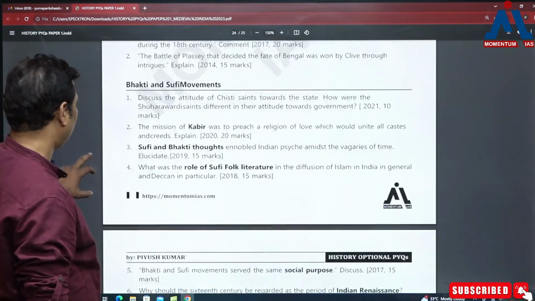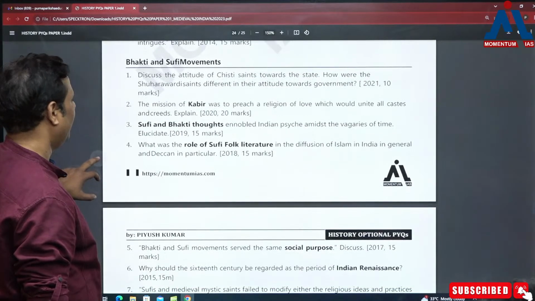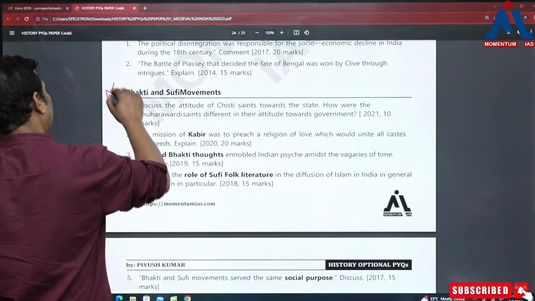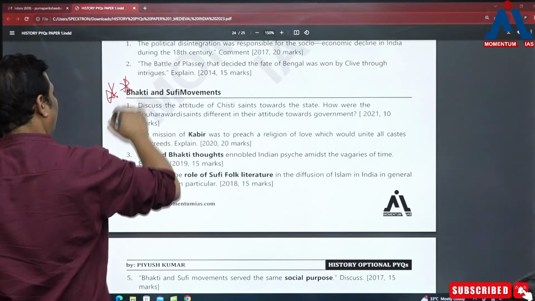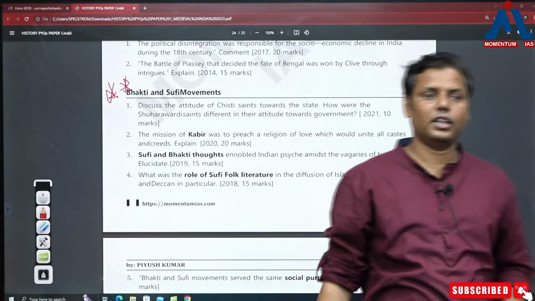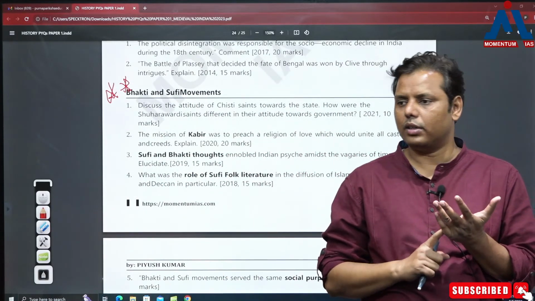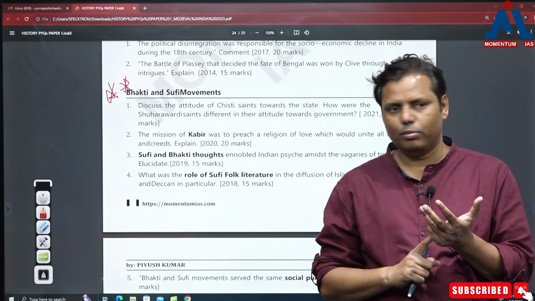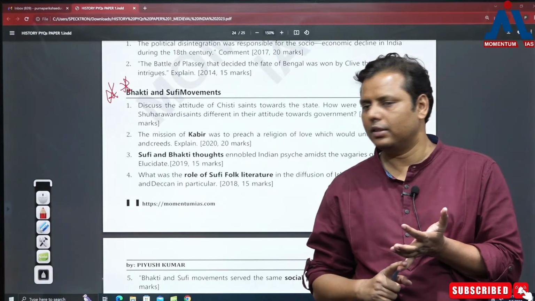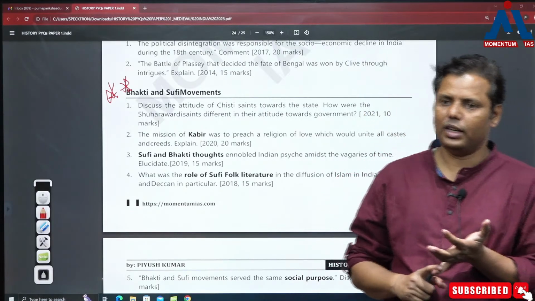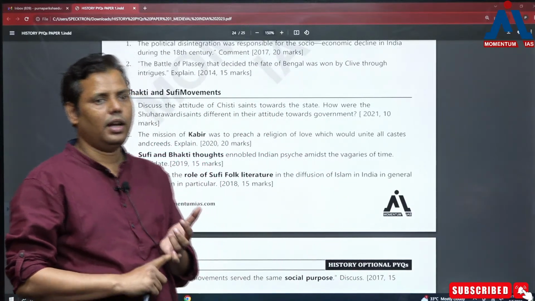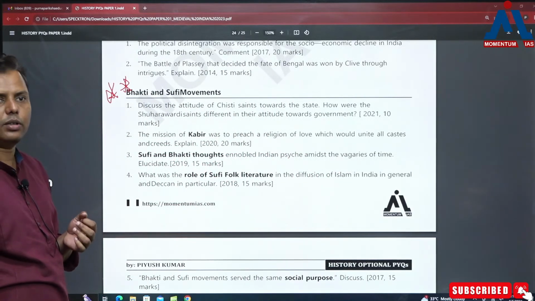Okay, then at the end it comes to the Bhakti and Sufi movement, right? Yes, this is again, I must say, a very important topic, and again I'll say don't prepare the Bhakti and Sufi movement with respect to the causes responsible for the rise of Bhakti movement and Sufi movement, the nature of Bhakti movement and Sufi movement, and the disintegration or the decline of Bhakti movement. ठीक है, ऐसे नहीं पढ़ सकते हैं. Bhakti and Sufi movement, they are very important, and it should be prepared with respect to many dimensions.